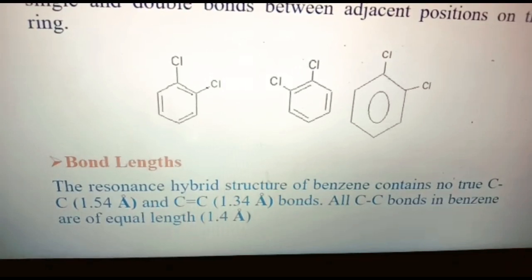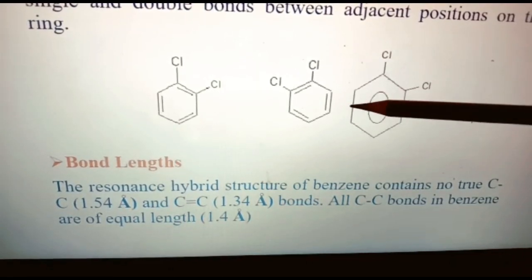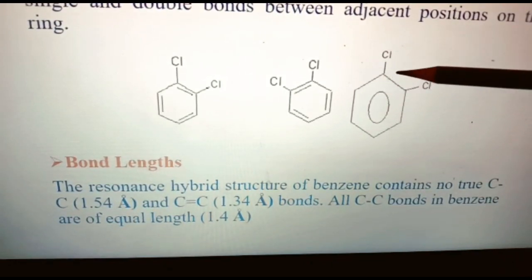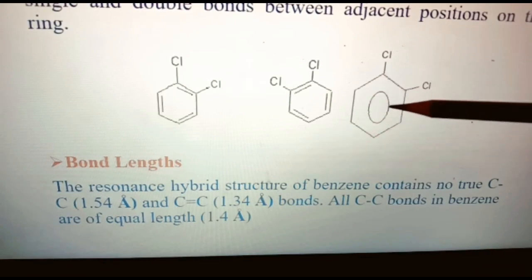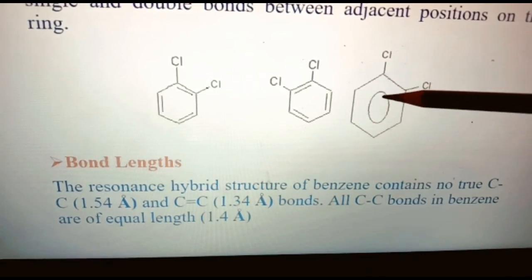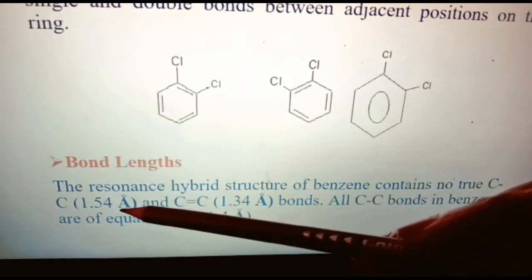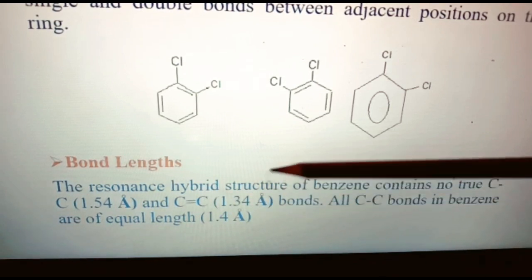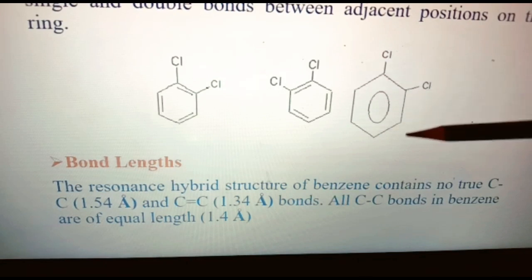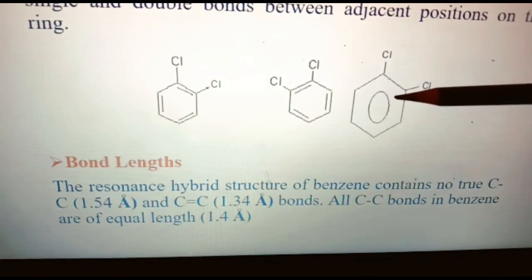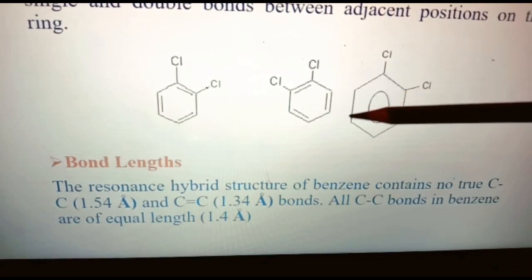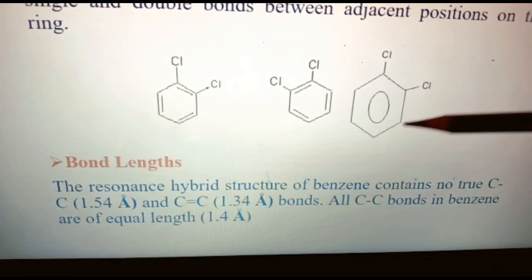Second point is bond length. We know in this resonance hybrid structure, all the carbon-carbon bonds are of the same length. See here, benzene contains no true C double bond C or C single bond C. All the C-C bonds are in between C double bond C and C single bond C. C single bond C is 1.54 angstrom and the C double bond C distance is 1.34 angstrom. But in the case of benzene, all these carbon-carbon bonds are intermediate between carbon-carbon single bond and carbon-carbon double bond, and the carbon-carbon distance is 1.4 angstrom. That is in support of the resonance hybrid structure of benzene.